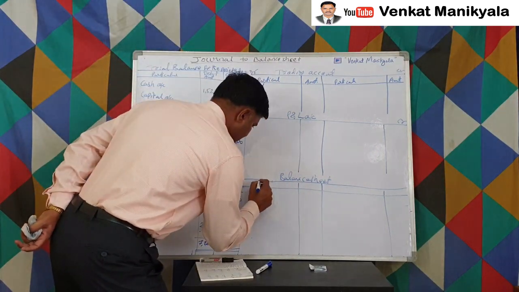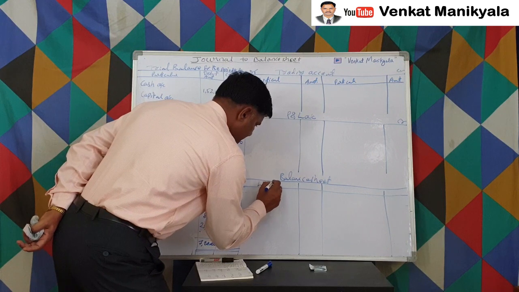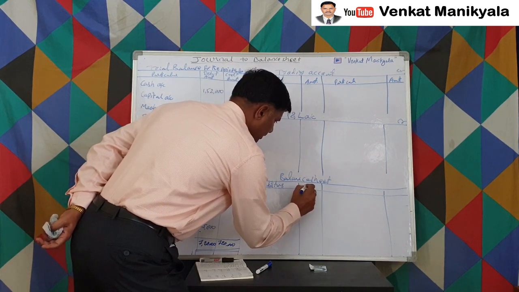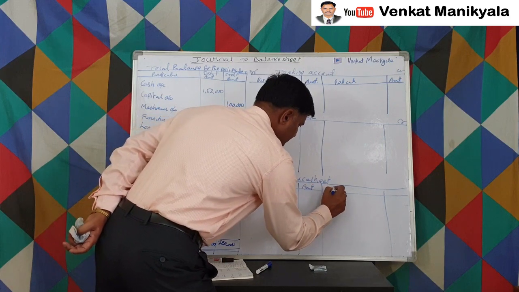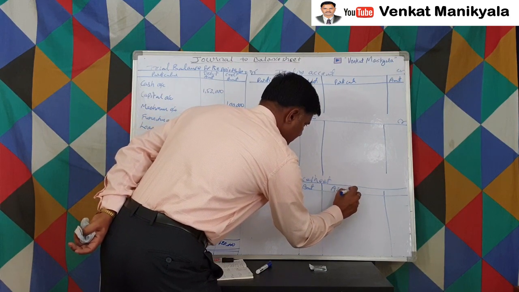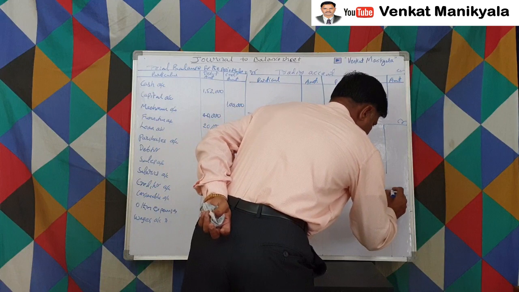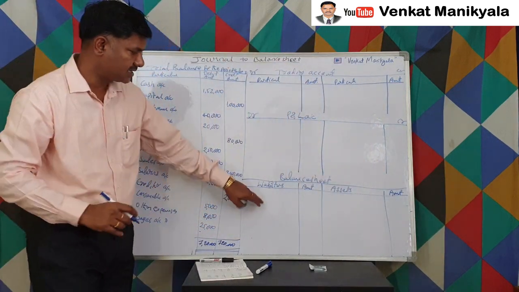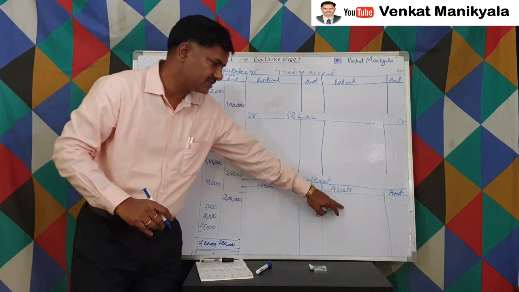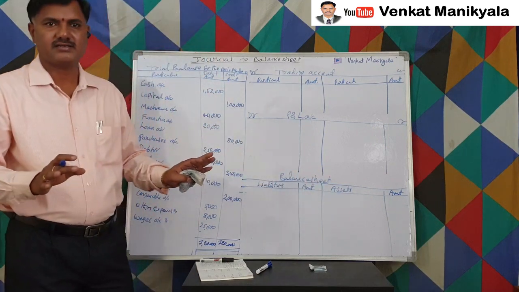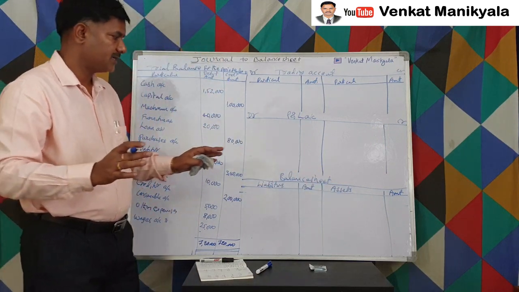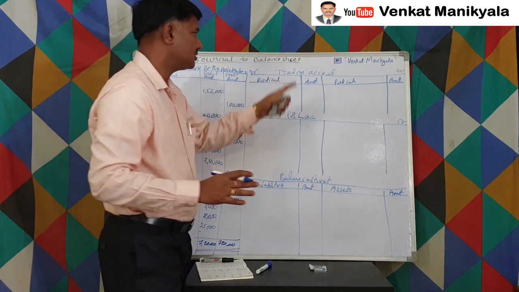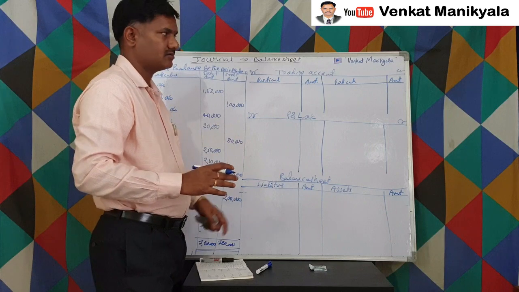It has liabilities this side, liabilities, amount, assets and amount, right? The left side is liabilities, the right side is assets. It is not debit and credit. Don't think in this way. That's the reason it is a statement. These are all the accounts. Here also I have written account. This also I have written account.